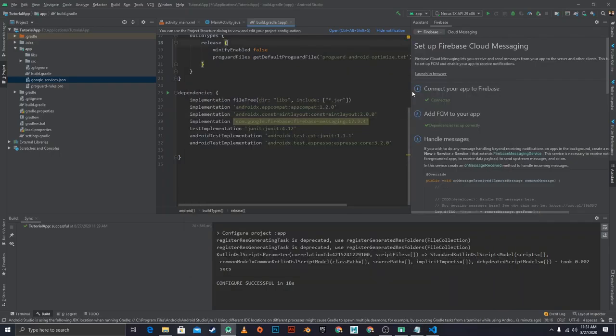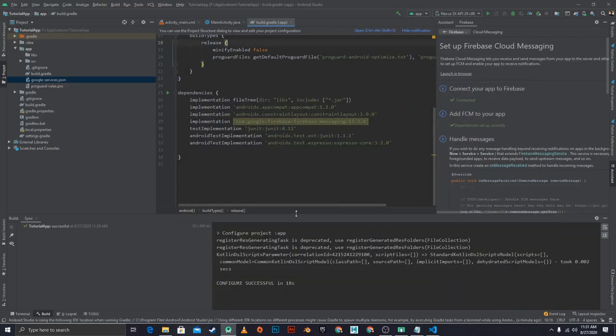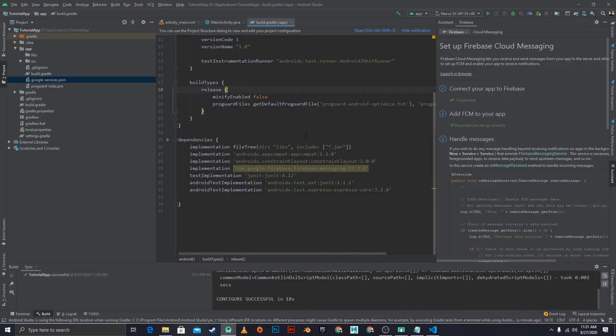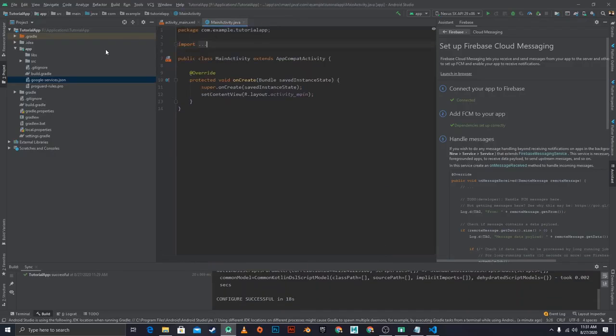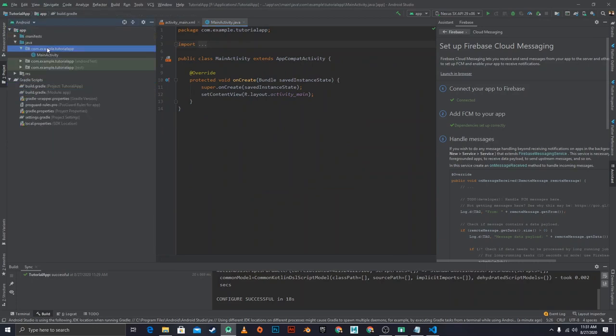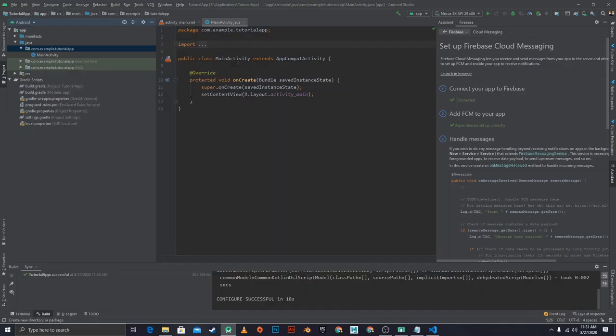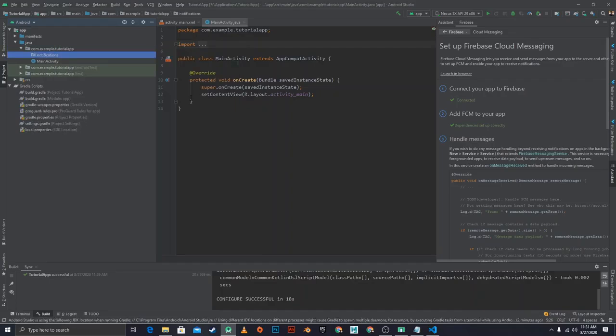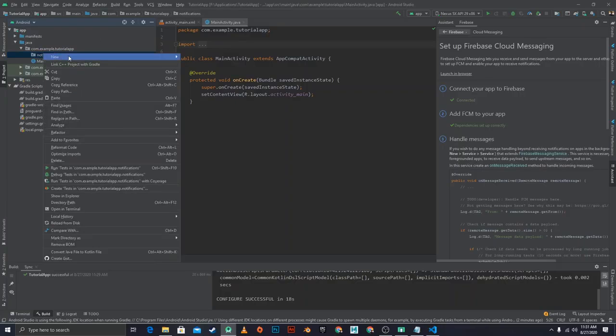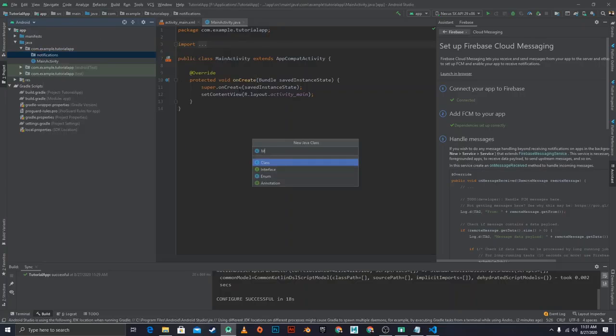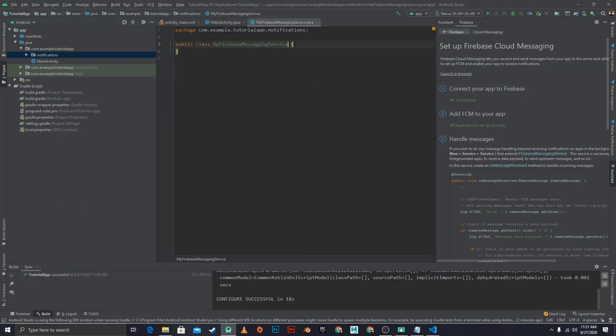In order to send a test notification, there are a couple of steps. The first step would be to create a service file, so let me go back to Android. I'm just going to create a new package right here. I'm going to call this package my notifications, and then I'm going to create a new Java class called MyFirebaseMessagingService.